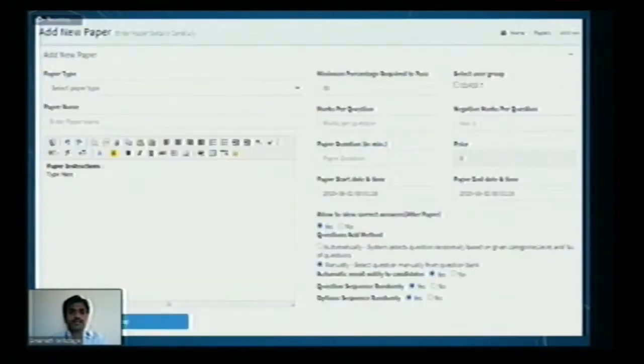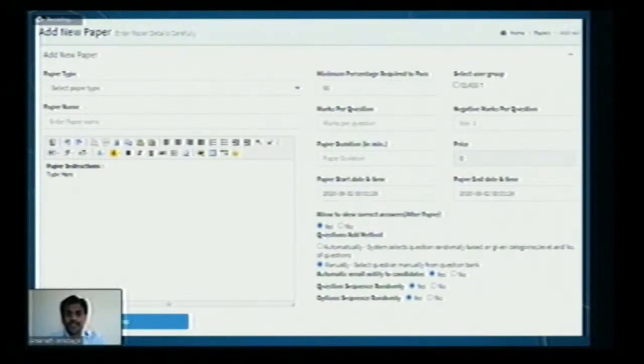Question paper for assessment: paper type, paper name, paper instructions. Here you can give complete instructions to the students on how they can write the test. Minimum percentage required, marks per question, paper duration, and the main advantage is you can have a negative marking scheme in this particular software tool.